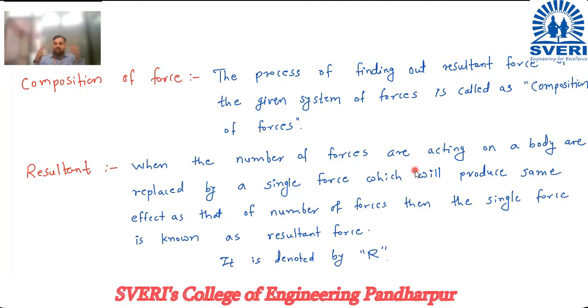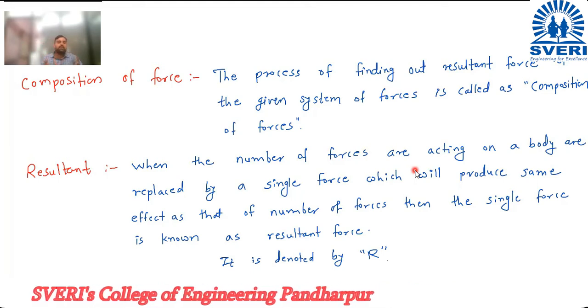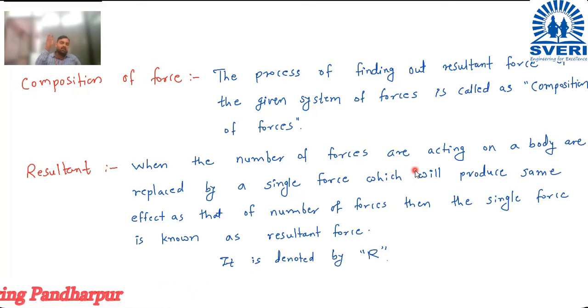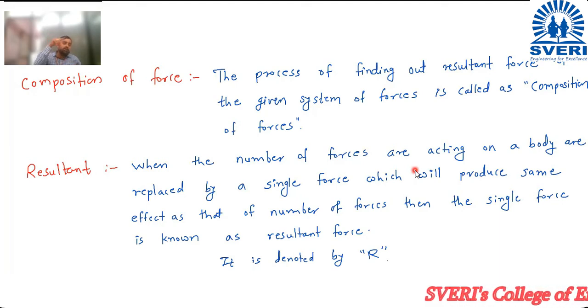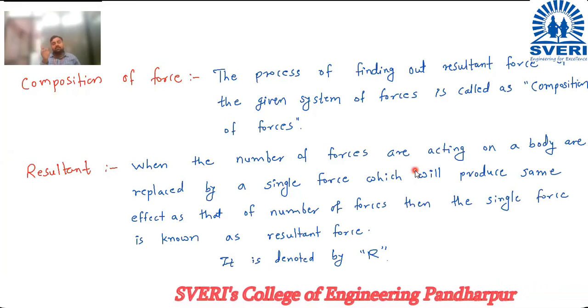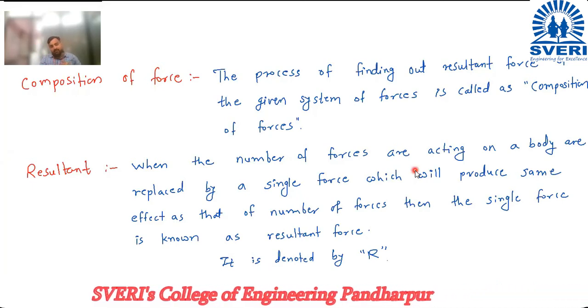And what is the resultant? Resultant means if n number of forces are acting on a body, then a single force which can replace all those forces and which will produce the same effect as that of those forces, then that force is called the resultant.